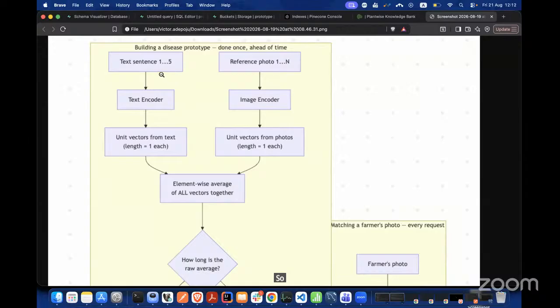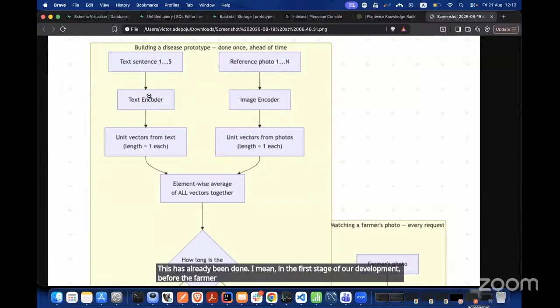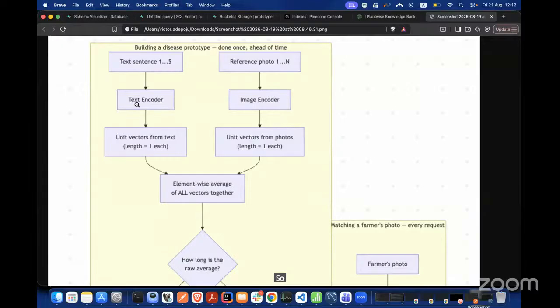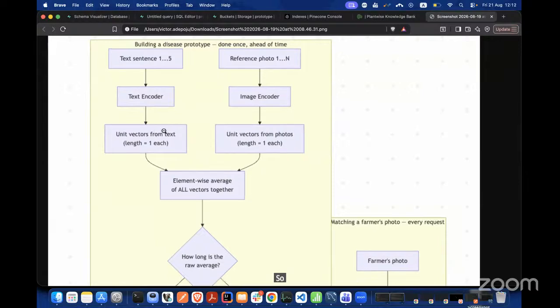So what we do is that when we have this data on our side, this has already been done, in the first stage of our development, before the farmer even sends the photo. So the model now comes into play here. The model has two types of encoder, a text encoder and an image encoder. So, like I said earlier, it basically converts the text to unit vectors, and the image as well to a unit vector.